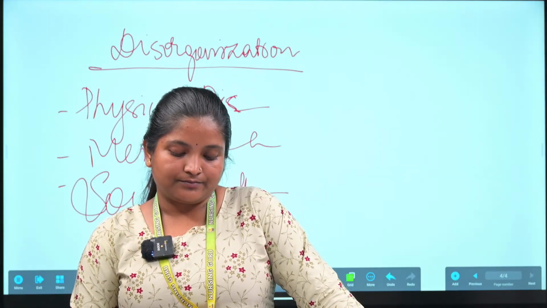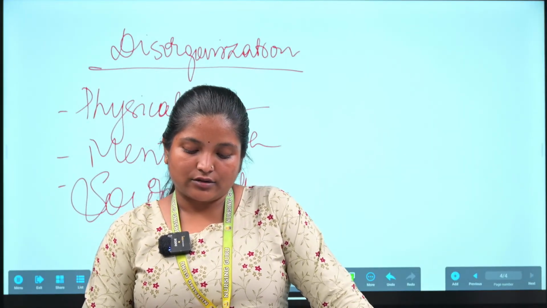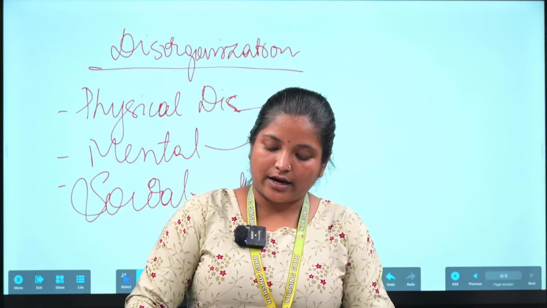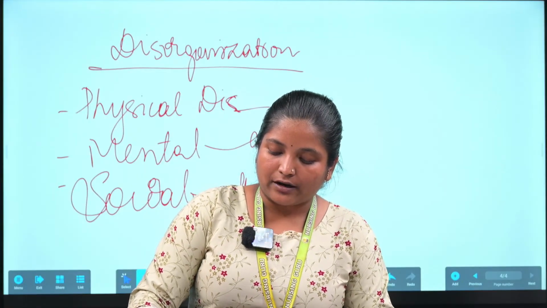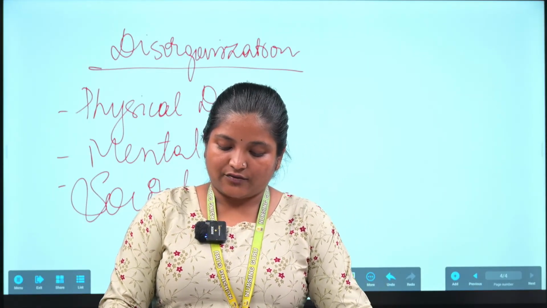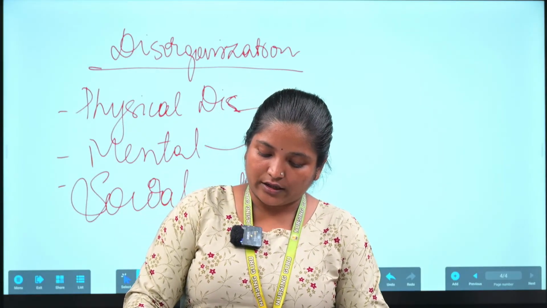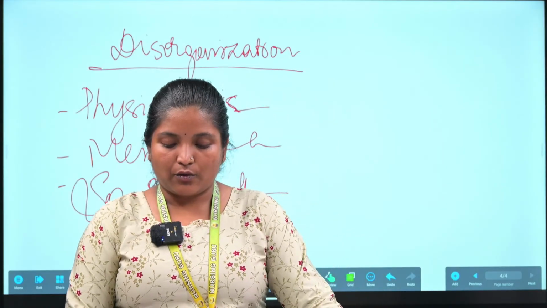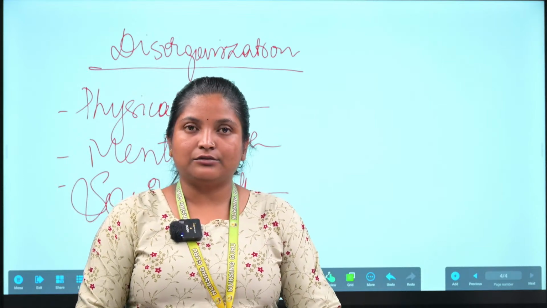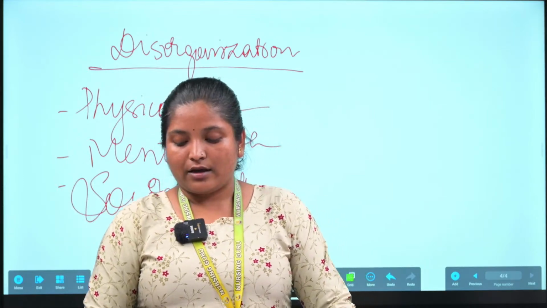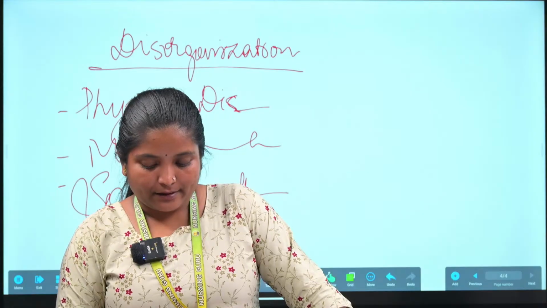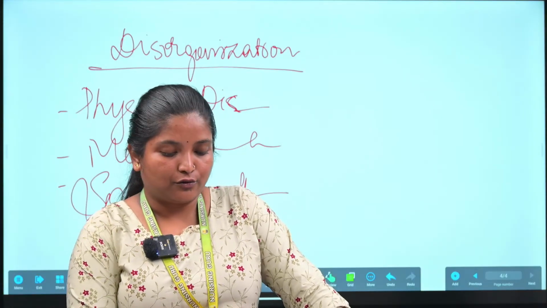And classification according to P.A. Sorokin: horizontal group and vertical group. So like this groups are formed. This is all about the group.